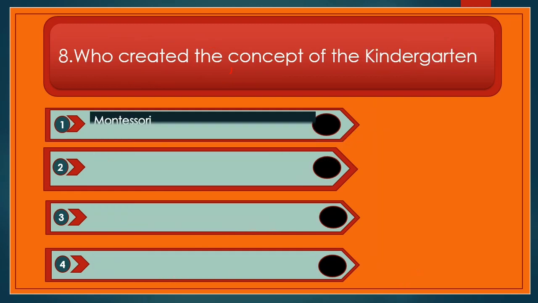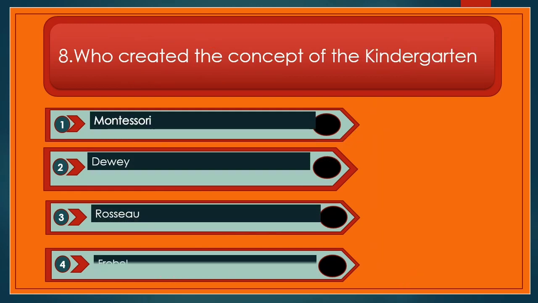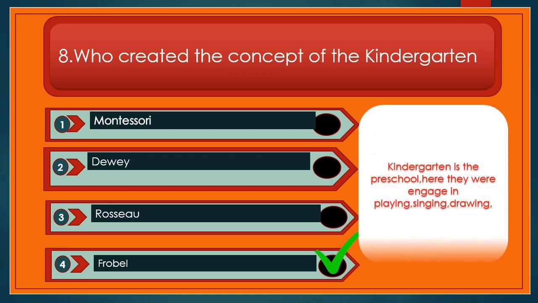Next question. Who created the concept of kindergarten? And options are Montessori, Dewey, Rousseau, and Froebel. And the right answer is Froebel. So, kindergarten is the preschool, where children are engaged in playing, singing, and drawing before starting school level.